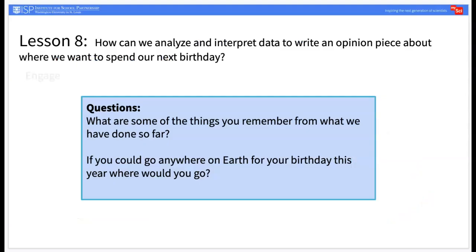In the Engage portion of this lesson, students will review the major concepts from the unit, including how Earth's rotation causes patterns of day and night, and how Earth's revolution around the sun and tilt on its axis causes the seasons. Additionally, students will recap how these processes also cause patterns we observe at night, including moon phases and the apparent motion of stars. Then, students will consider the following question. If you could go anywhere on Earth for your birthday this year, where would you go? Students should be given time to brainstorm and share their initial ideas.